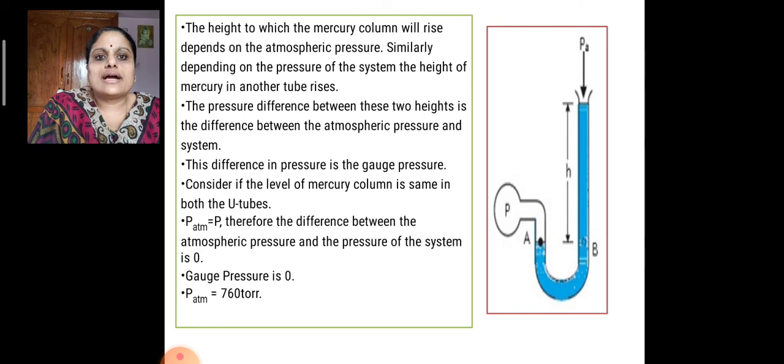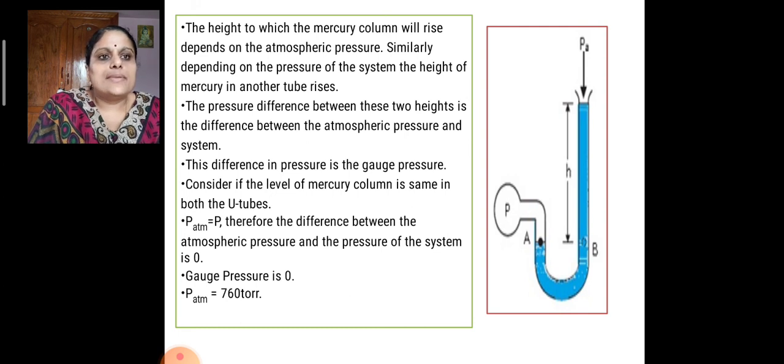Now, soon after connecting this system, the level of the liquid in the tube, or mercury, will show itself in two different levels. The height to which the mercury column will rise depends on the atmospheric pressure.